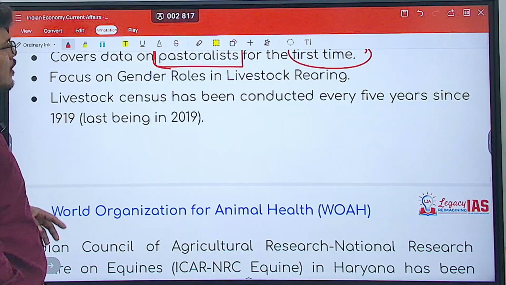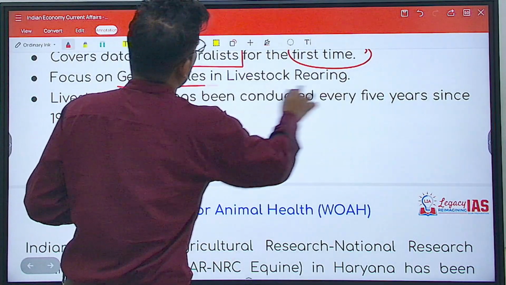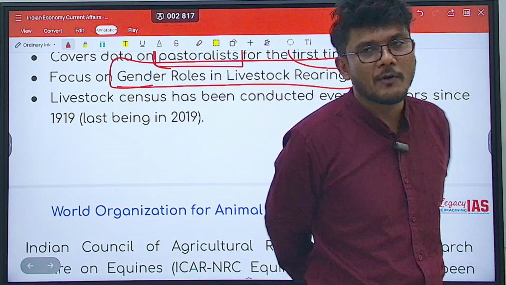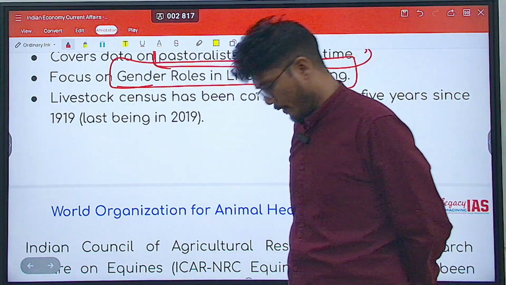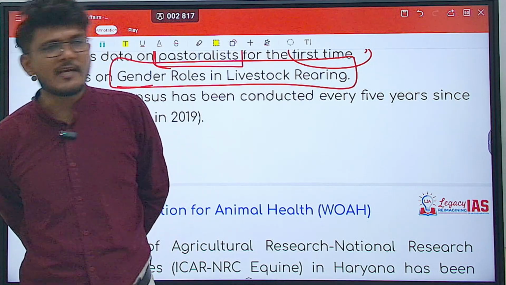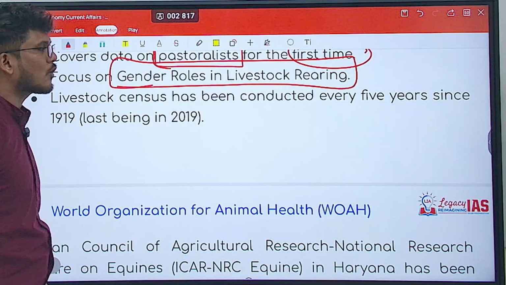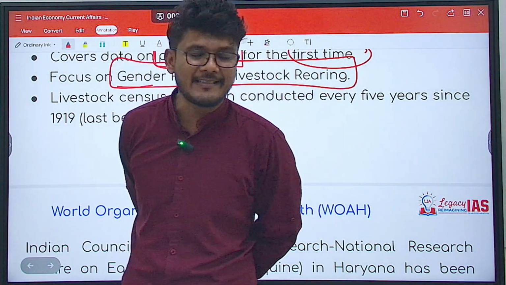Now, the focus is on gender roles in livestock rearing. Very important. Why? Because this can be a direct question statement. UPSC can say that the 21st livestock survey is going to have a special focus on gender roles in livestock rearing. Yes, that statement is correct.